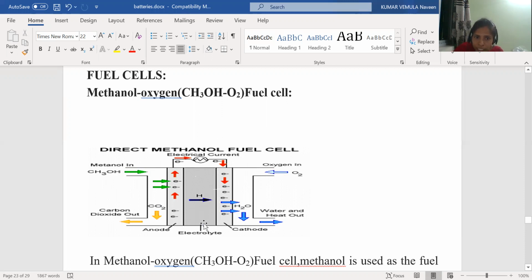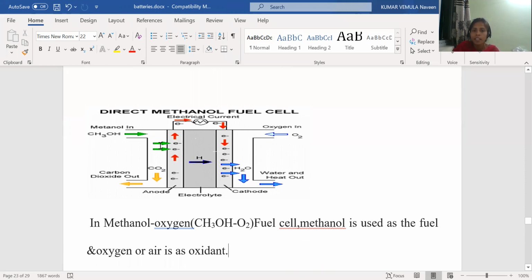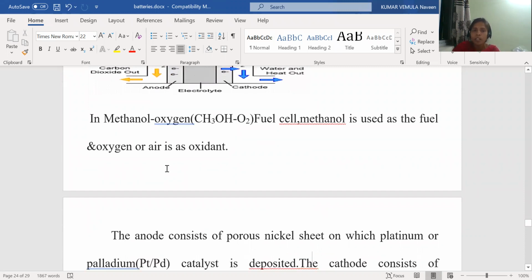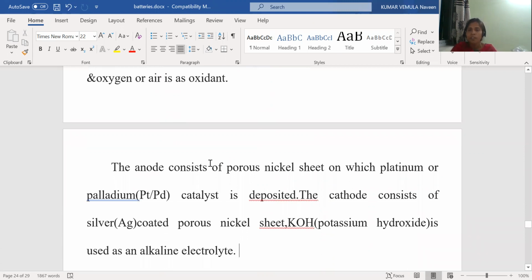In between them, we are placing the electrolyte. Here the electrolyte is potassium hydroxide. And now the two electrodes, the anode and the cathode, are connected to the electrical circuit. That means a battery. So in the methanol oxygen fuel cell, methanol is used as the fuel and oxygen or air is acting as the oxidant. Now, how are the anode and the cathode made? The anode consists of a porous nickel sheet on which platinum or palladium catalyst is deposited.